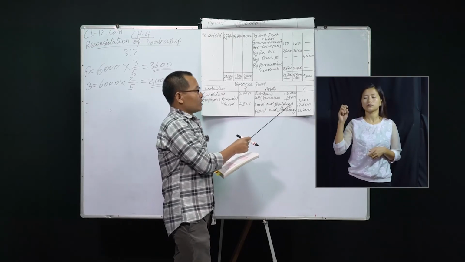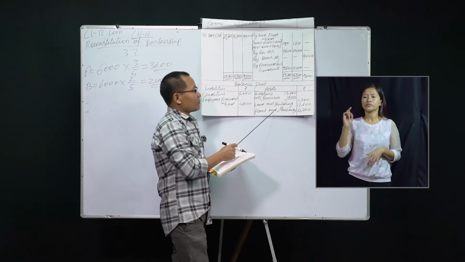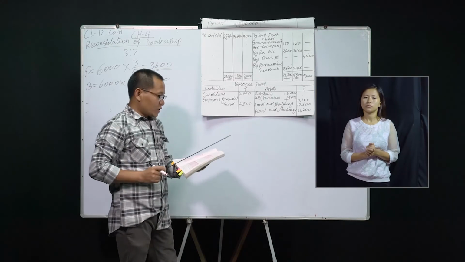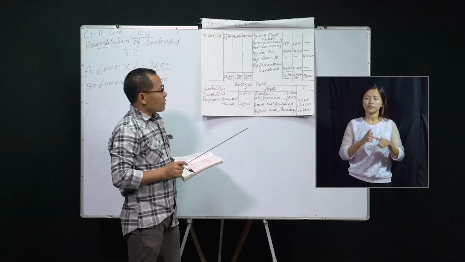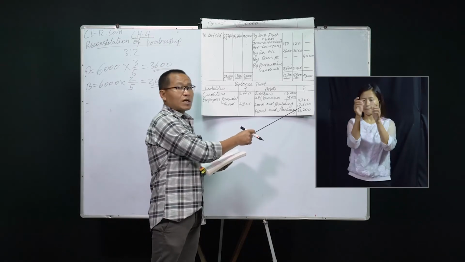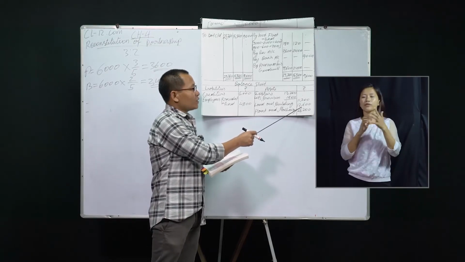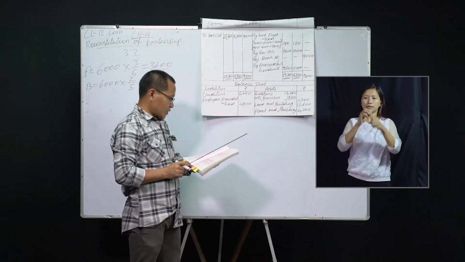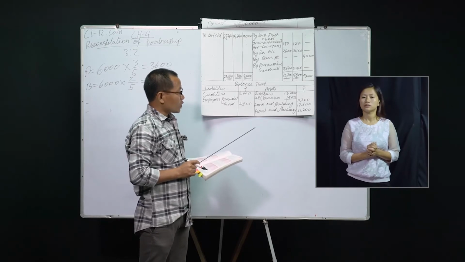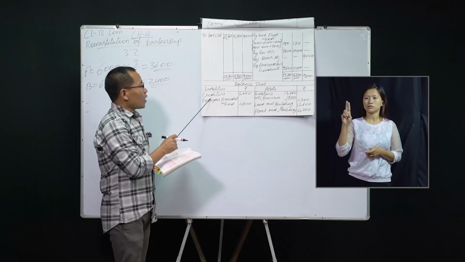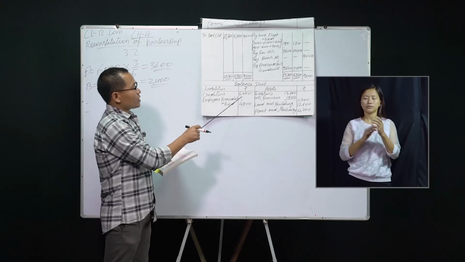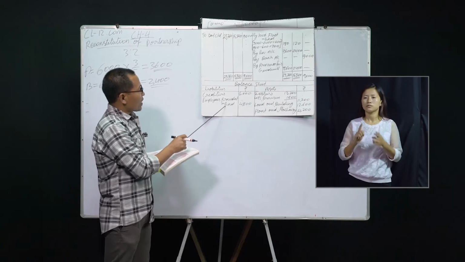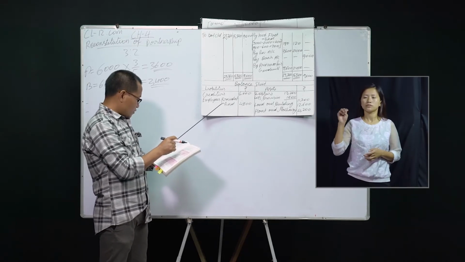Land and building is 12,600. Plant and machinery is 4,200. That means land and building, I'm forgetting to mention this. Land and building, there was a depreciation. So you will have to deduct the value of depreciation and you will get 12,600. Plant and machinery also, you will have to give depreciation and then it comes to 4,200. Now on the liability side, you have creditors 6,000. There is no change. Employees provident fund is 4,600. So this is also no change.